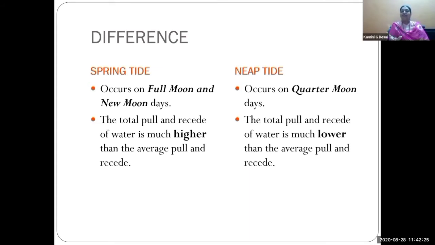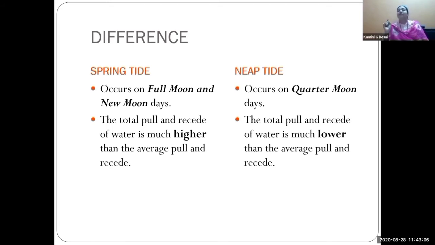The total pull and residue of water is much higher than the average pull and residue. We understood just now that as the sun, the moon and the earth are in the same direction, in the same position, the force is double. It is at a complementary angle, 180-degree angle, and thus the force is much higher, and because of that, the gravitational force and pull is much higher than the average residue.